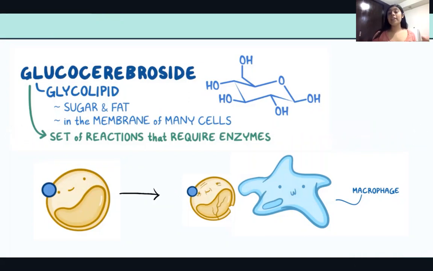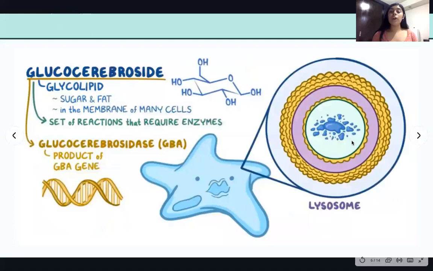Once glucocerebroside is made, it becomes part of various cells, and when these cells become old or damaged, they are often eaten by immune cells called macrophages. Macrophages contain lysosomes, which are organelles that act as cell digestive centers. Inside lysosomes, large potentially harmful substances are broken down to be either discharged or reused by the body. Glucocerebroside is broken down by the enzyme glucocerebrosidase.